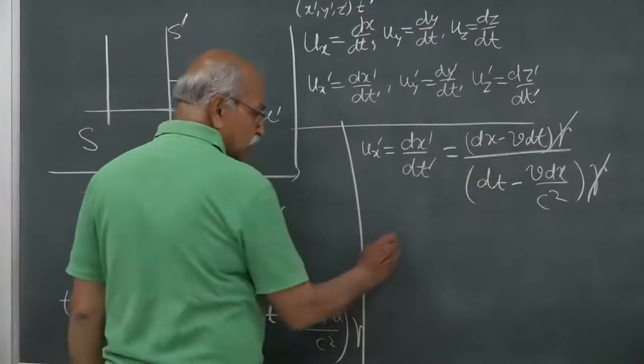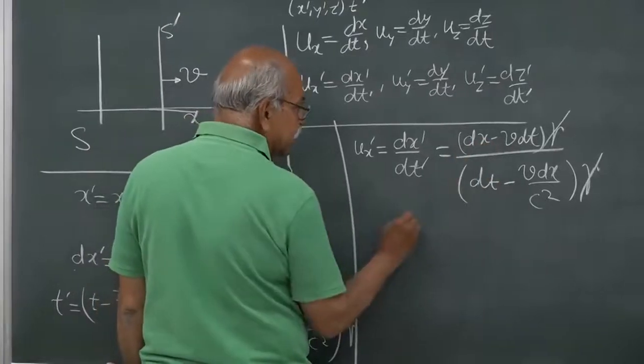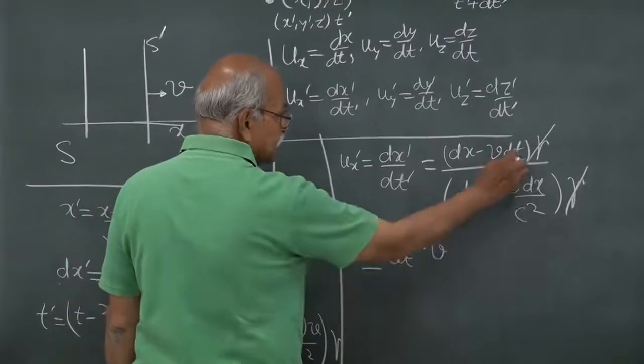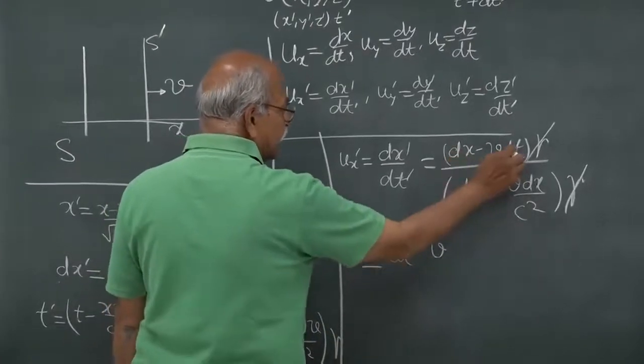So what do you get? This is equal to dx/dt minus v, this dt cancels out since we are dividing by dt.